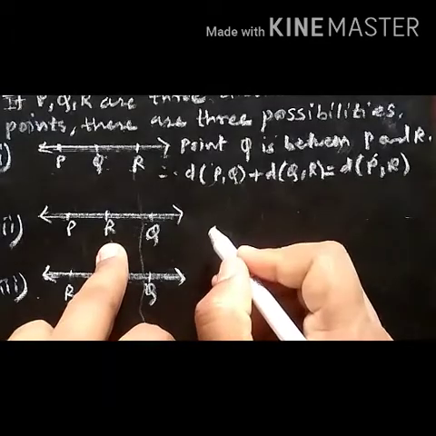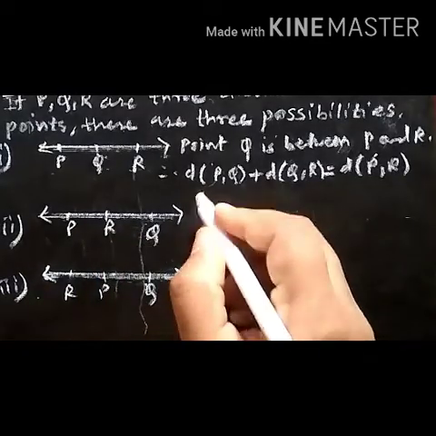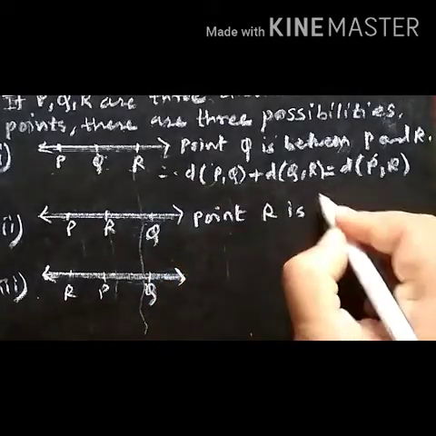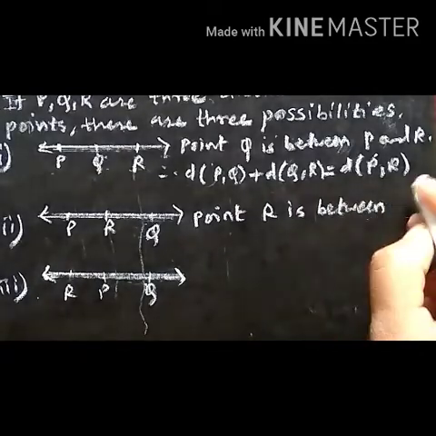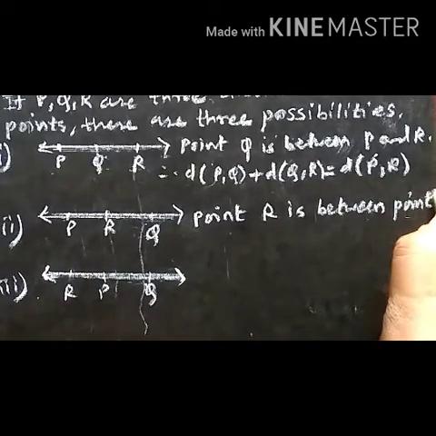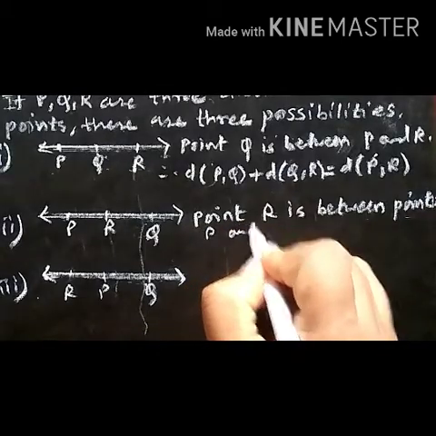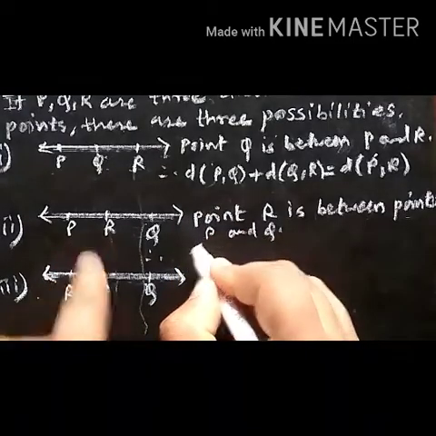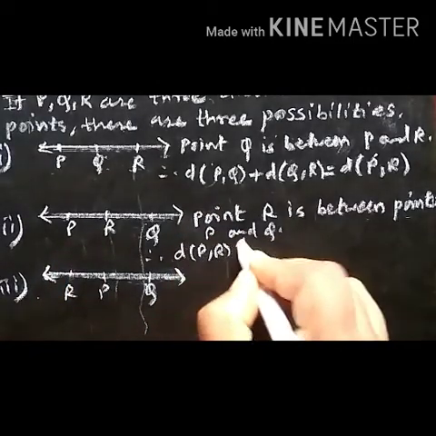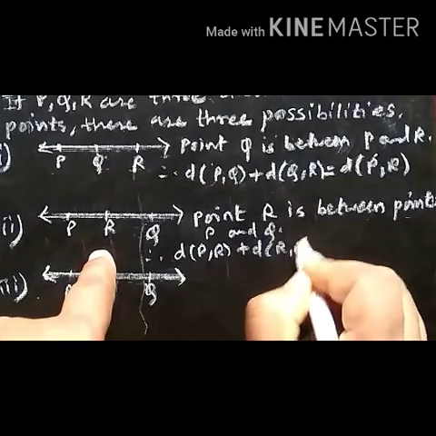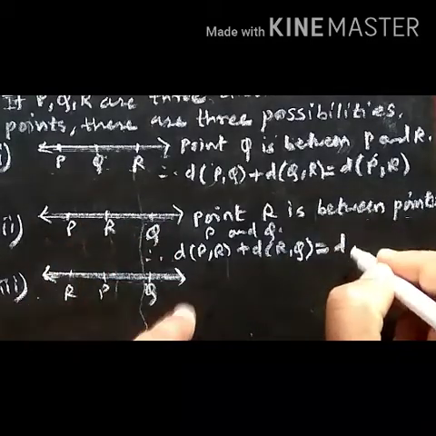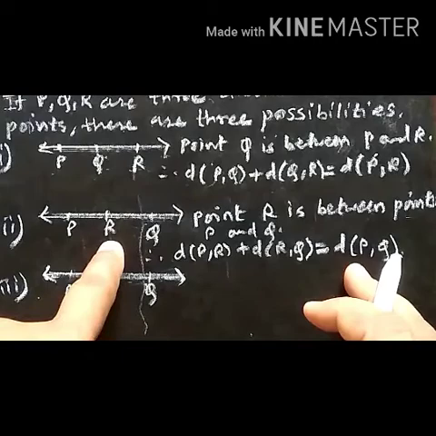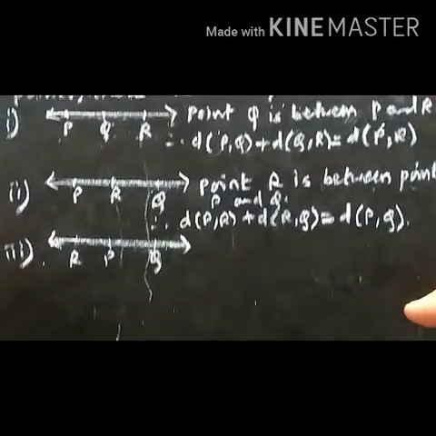So here point R is between the points P and Q. So here we can write point R is between points P and Q. And therefore, by using the formula of betweenness, distance between PR plus distance between the points RQ is equal to distance between the points PQ. Therefore, here we can say that point R is between the points P and Q.